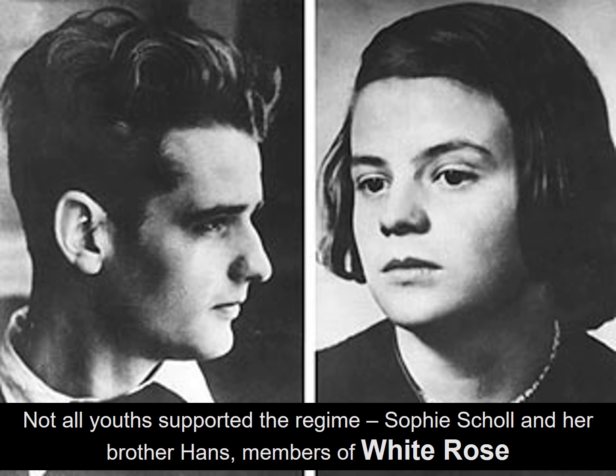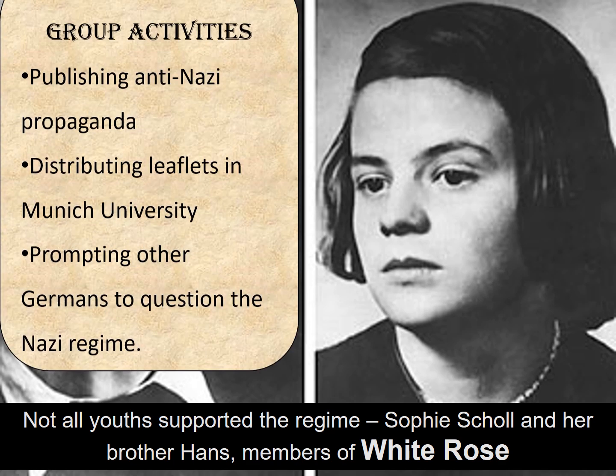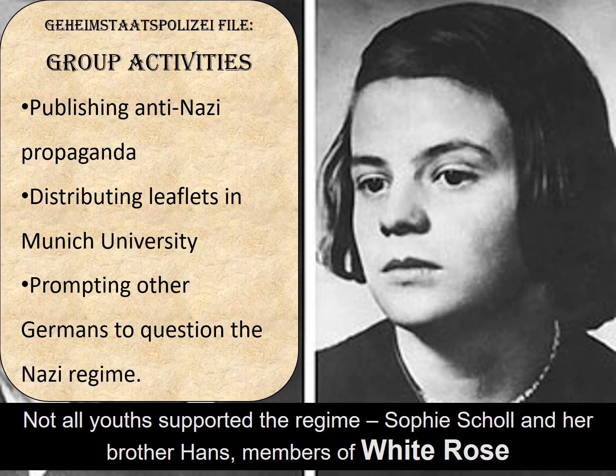However, the White Rose group did get the attention of the Gestapo, or the secret state police. Sadly, the White Rose group was captured, and both Sophie and Hans Scholl were brutally executed. But what were their activities? They published anti-Nazi propaganda. They distributed leaflets around Munich University, where they went. And they were prompting other Germans to question the Nazi regime and to think for themselves.